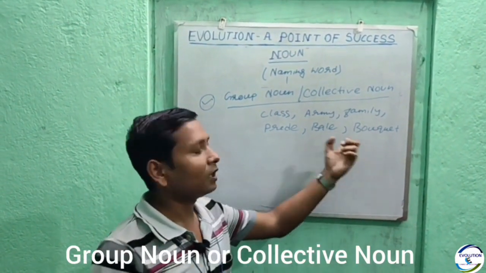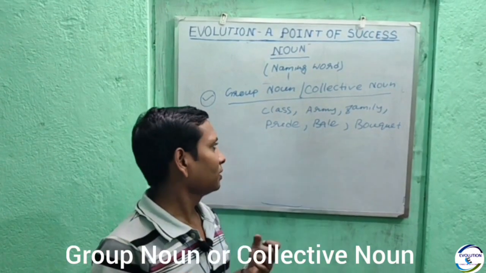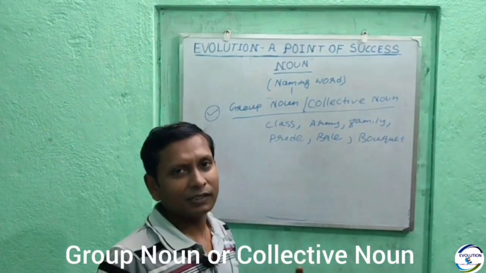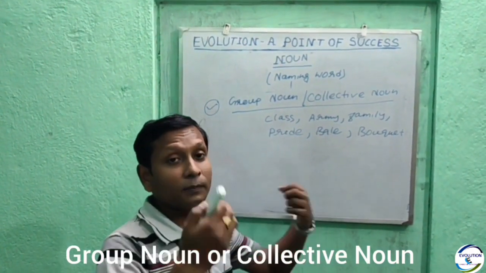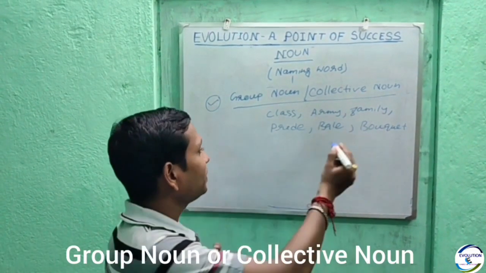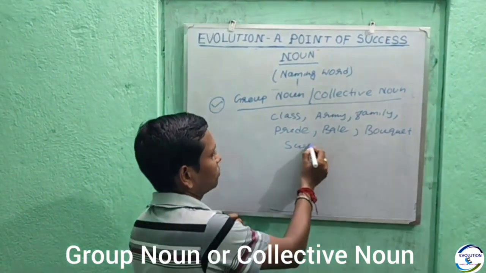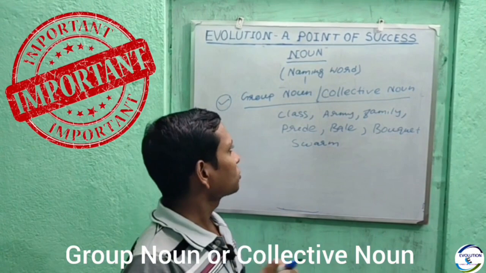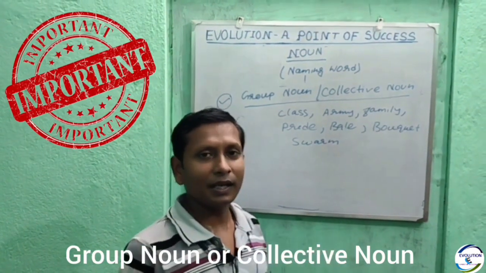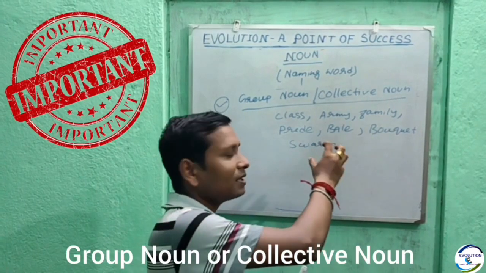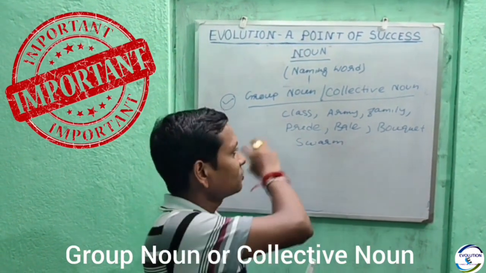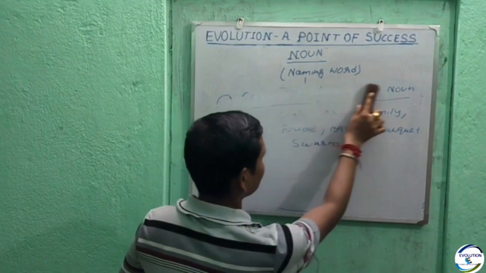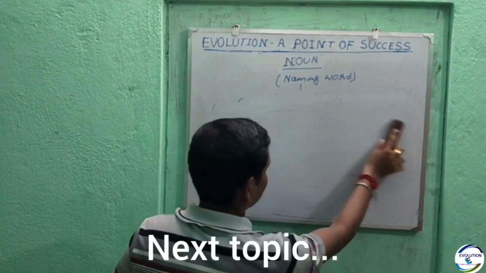Suppose if I ask you, a group of flowers is called a bouquet. A bundle of a large number of cotton tied together, that is bell, or a number of fish swimming together, or a number of bees swarm. So these group nouns are very important. Those who are going to attend any kind of competitive examination, you must mug up these group nouns.